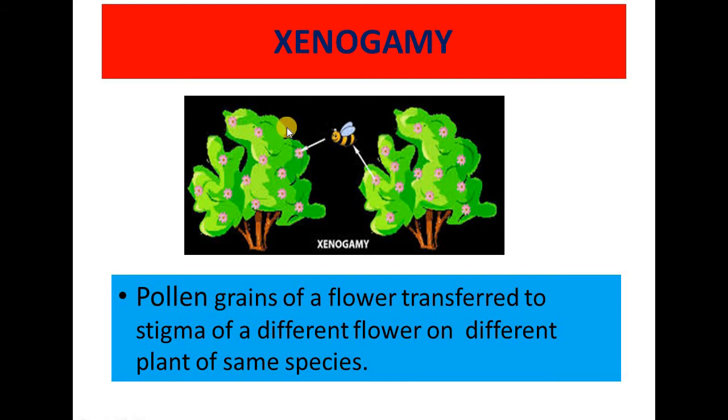Plants are also different, you can see. This process is not going on in the same plant. It will occur in different plants, but both the plants are of the same species. Remember, both the plants are of the same species. So flowers are different, plants are also different, but the species is same. So such kind of pollination is xenogamy.